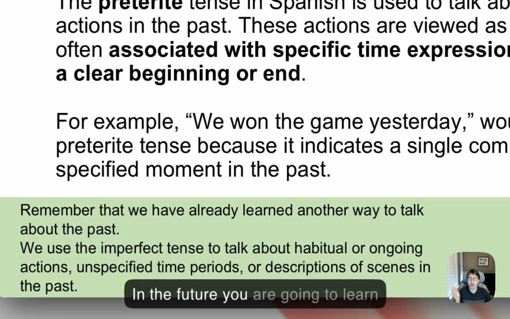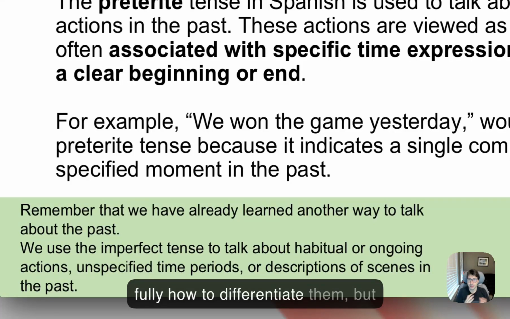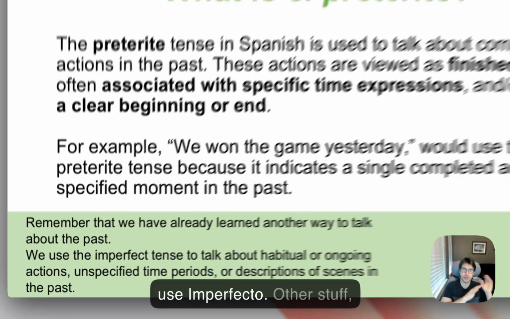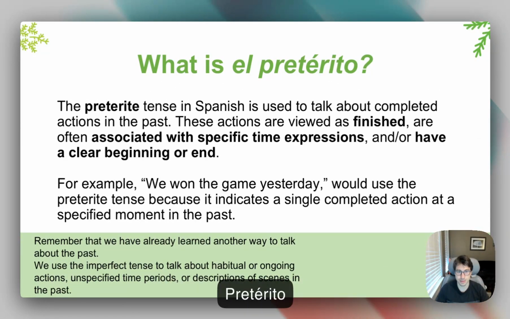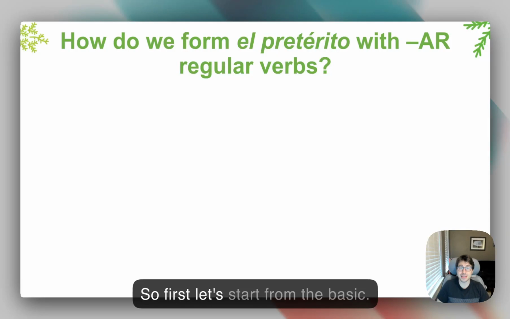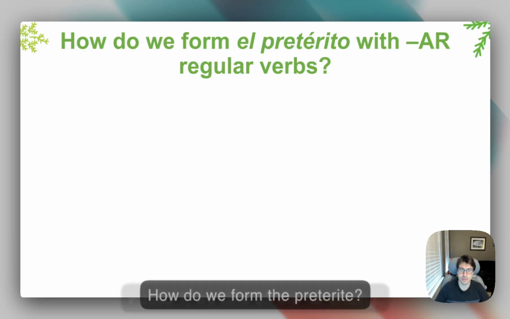In the future, you're gonna learn fully how to differentiate them, but for now: habitual, ongoing action, unspecified time period. So, de niño, when I was a child, I used to, imperfecto. Other stuff, pretérito. And we're gonna look at pretérito today. So first, let's start from the basics. How do we form the preterite?